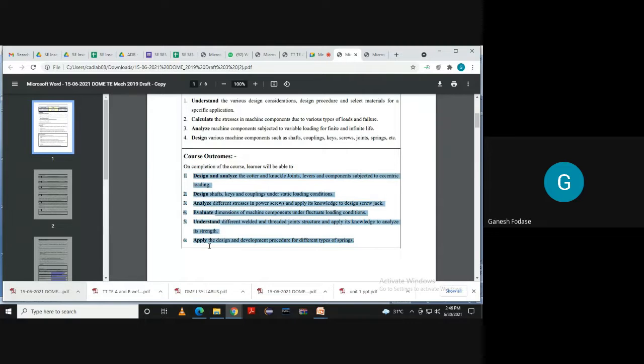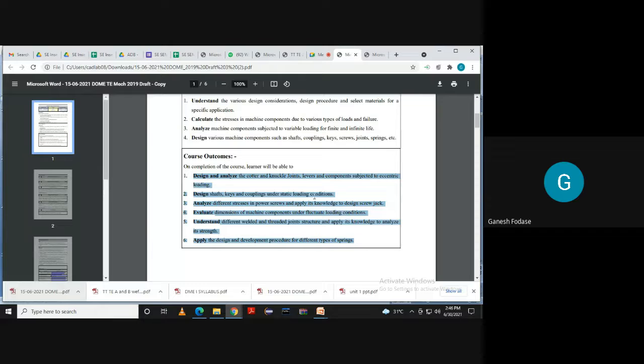Now, remember, how it is important and why it is important must be clear to you. First thing, in the first unit or throughout this subject, you will learn different design procedures. Let's say quarter joint, knuckle joint, springs, power screws, then different threaded and welded joints. So you will understand various design procedures. Based on that design procedure, you will be able to analyze different machine components for their different applications.